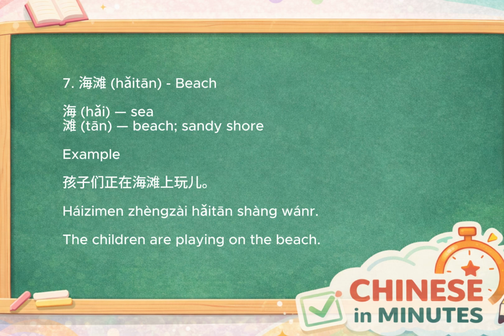Here's an example. 孩子们正在海滩上玩. It means the children are playing on the beach. This sentence sounds very natural because beaches are often associated with family trips and outdoor activities. Whenever you hear 海滩, imagine soft sand, warm sunshine, and waves gently reaching the shore.